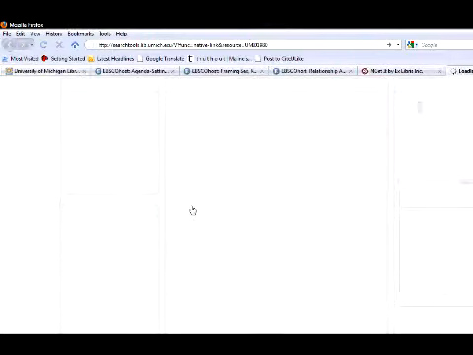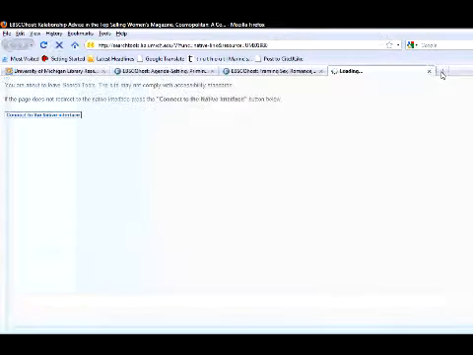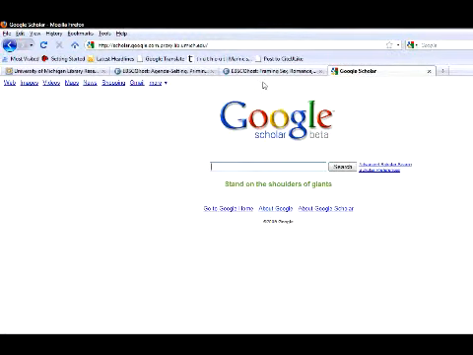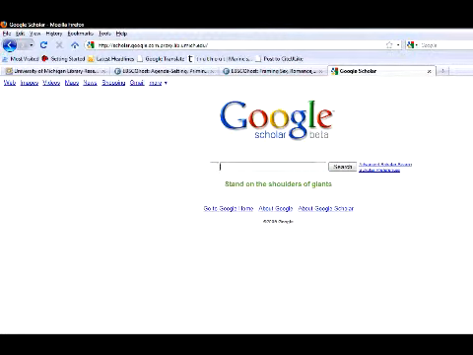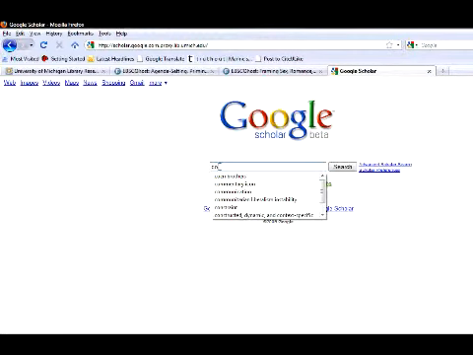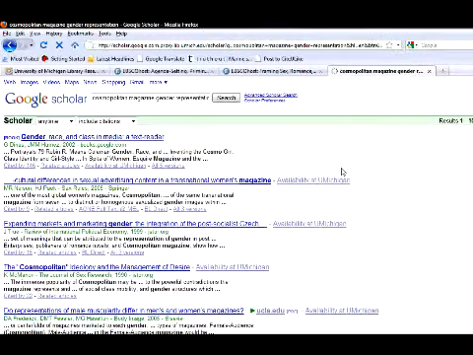Okay, now let's look at Google Scholar. How can we make good use of Google Scholar? I'm just going to close some windows here. Okay, so Google Scholar. You can also get here, by the way, if you're at Google, just going here and hitting Scholar right there. So we're interested in Cosmo. Oh, here we go, I already searched this. We're interested in gender representation. Let's see what comes up.